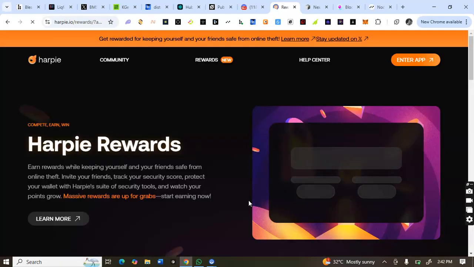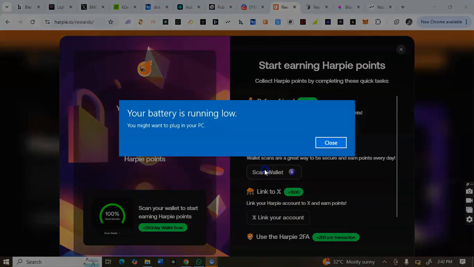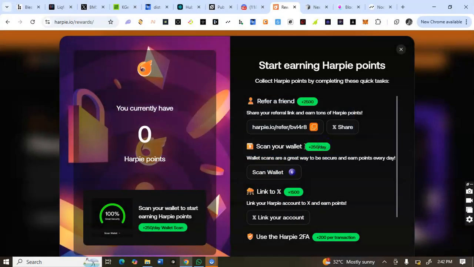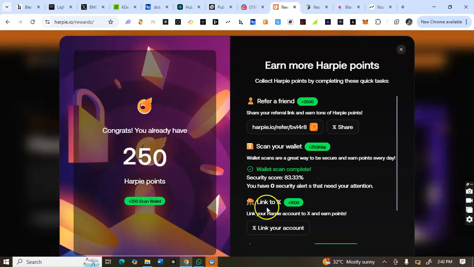So every day, basically, what you do on this Harpie is to scan wallets. You see, scan wallets. I'll click on scan wallets. I'll just click on scan wallet and see. So my wallet has been scanned like that, and I've earned 250 points for today.